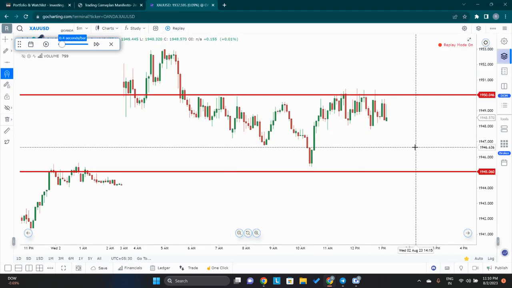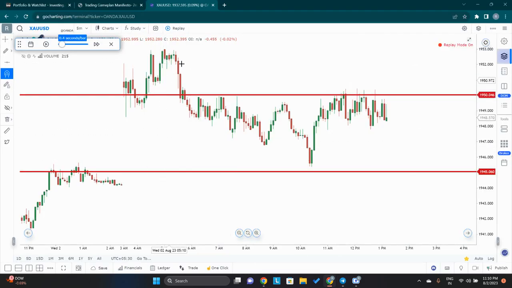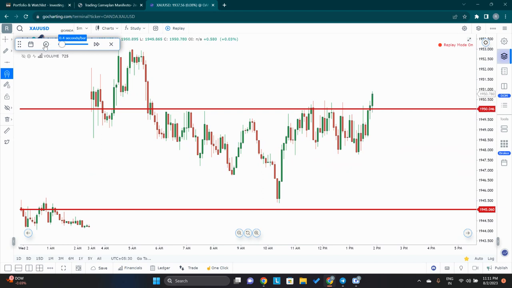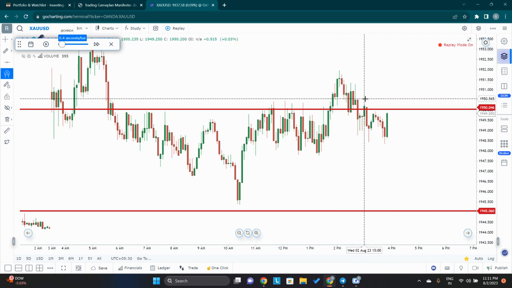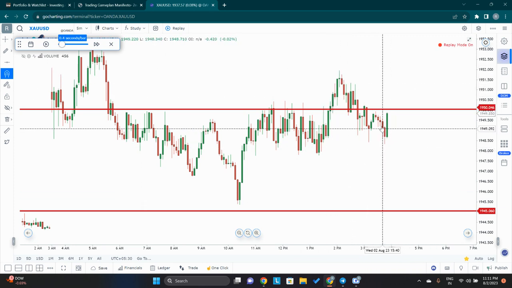Because if you can see, this was forming a head and shoulder pattern. This was the left shoulder, this was the head, and again it was forming a shoulder. And as you can see, it did give a head and shoulder pattern breakout right here. But what happened was, price was not able to sustain above 1950. I'll show you. For a very long time price was consolidating in this region, and it's not able to sustain above. It gave a breakout, but it couldn't sustain that.